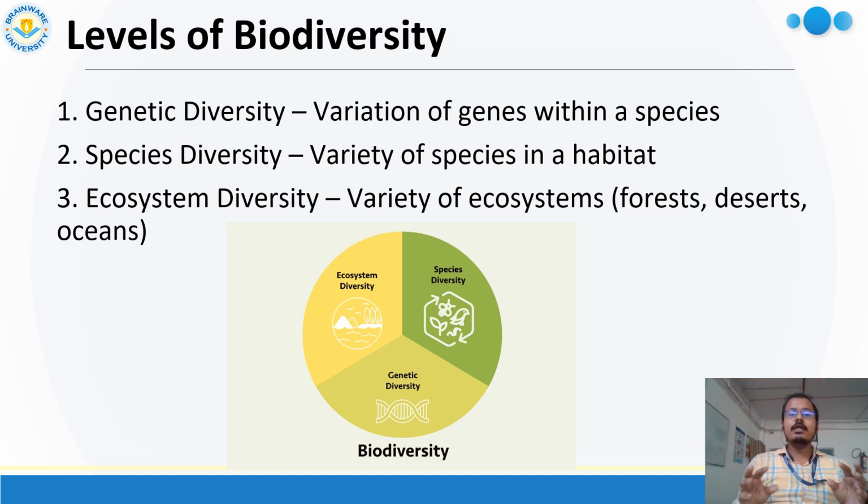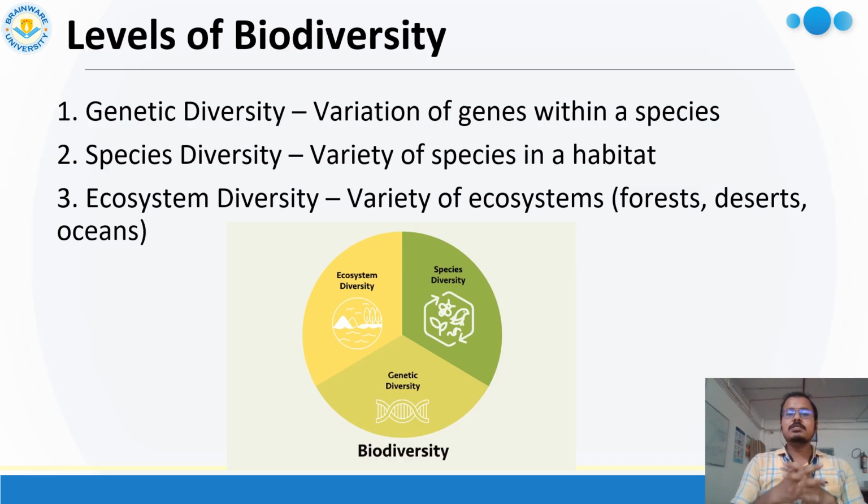So different criteria are present in a single species. Okay, so this is known as genetic diversity. Clear? Genetic diversity always occurs within a single species, so this is the smallest unit in the biodiversity levels.